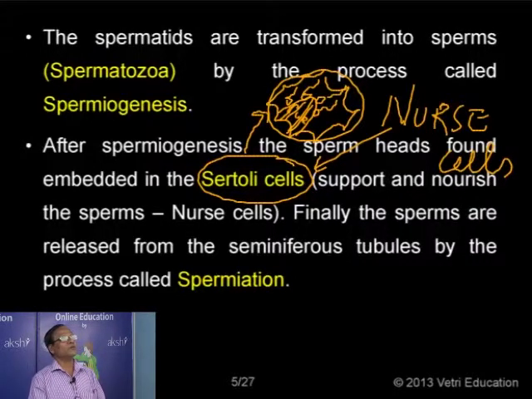That is also called by another word, fecundity. So fertility and fecundity. Fecundity, the ability to produce normal count of sperms, the functional sperms. Fertility, the ability to produce the sperms. So individuals are fertile, but they are not having the fecundity.